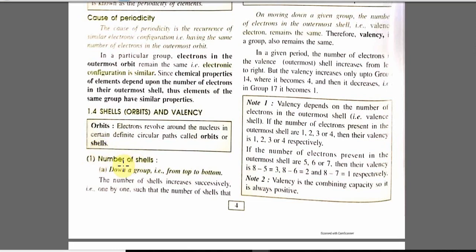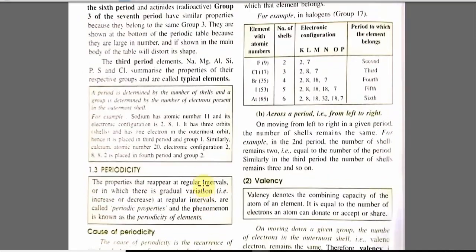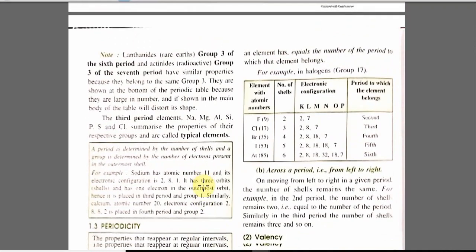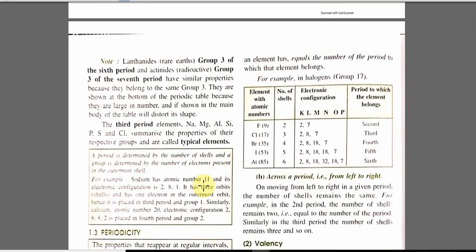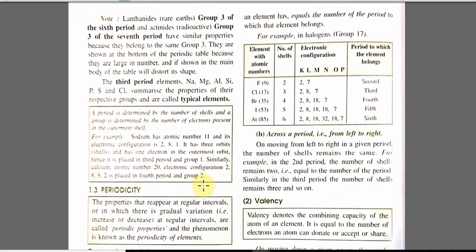Next point is the number of shells down a group, that is from top to bottom. The number of shells increases successively one by one as we go down the group, because it increases the number of electrons. Students, we can see this with a proof. This table depicts a typical group 17. You can see fluorine, chlorine, bromine, iodine. Now the number of shells is 2, 3, 4, 5. How? We can see 2, 7, that is 1 and 2.